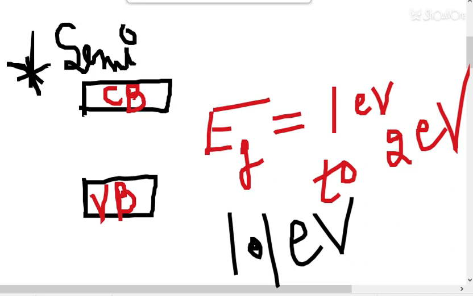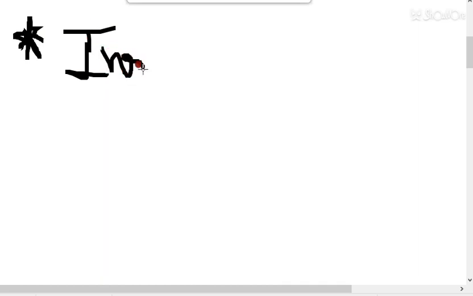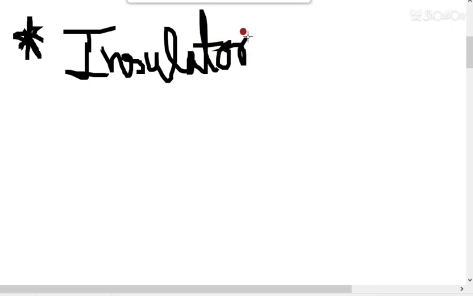Now see what will be the case of insulator. In case of insulator, students, the energy gap between the conduction band and valence band is very large.